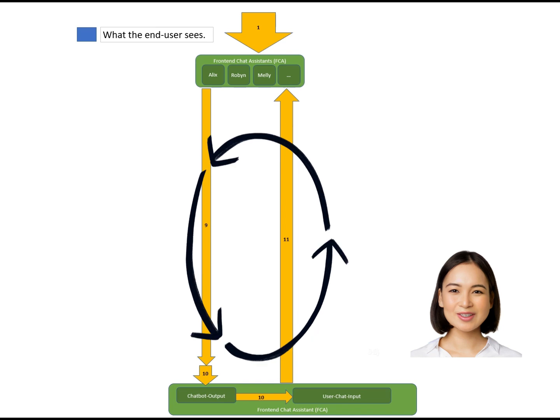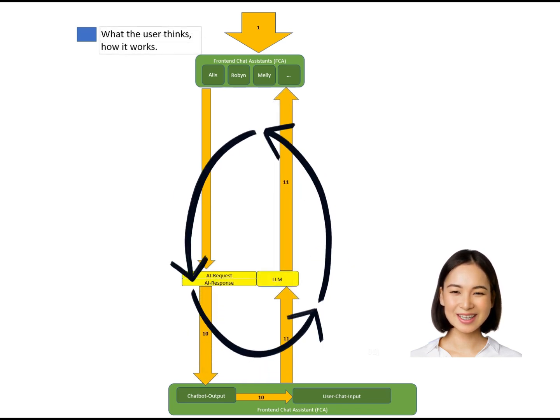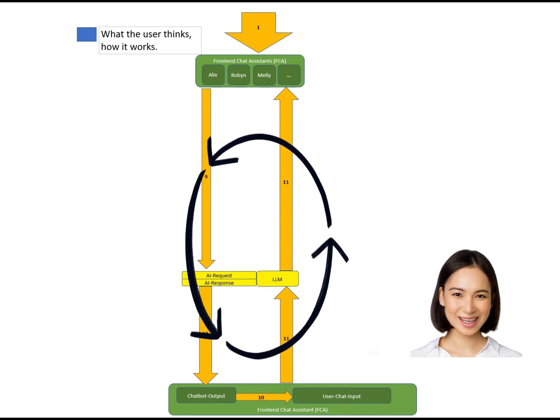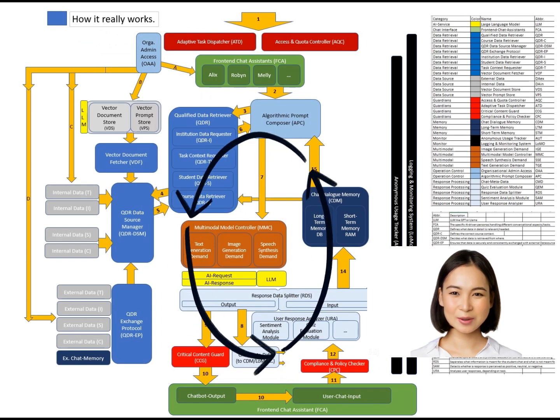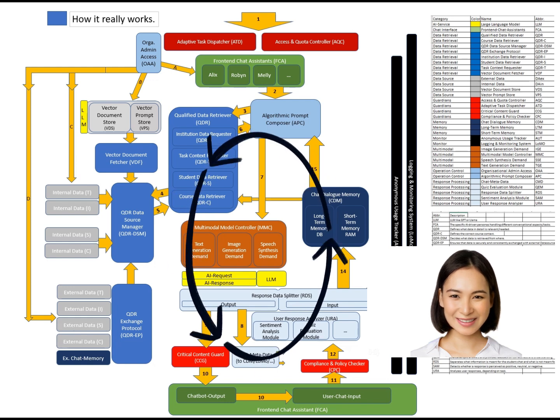They know that their questions are processed by a large language model. What they do not know is the complexity of the architecture and how guardians and the operation control components use data retrieval and response processing to create a grounded, high-quality dialogue at the front end. Let's see how the AI system processes this request step by step.